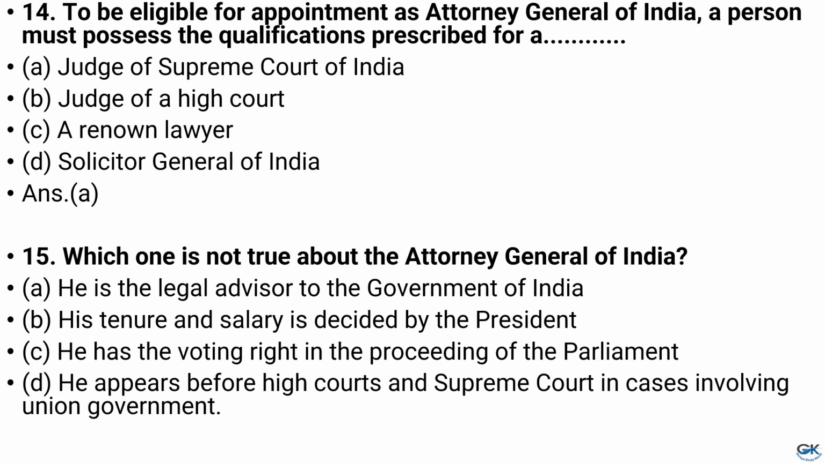Question number 15. Which one is not true about the Attorney General of India? Option A. He is the legal advisor to the Government of India. Option B. His tenure and salary is decided by the President. Option C. He has the voting right in the proceeding of the Parliament. Option D. He appears before High Courts and Supreme Court in cases involving Union Government. And the answer is option C.